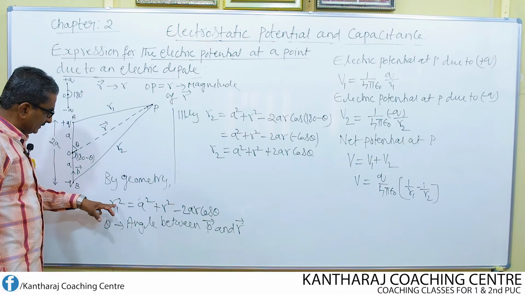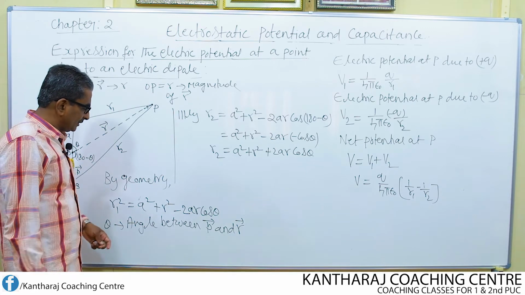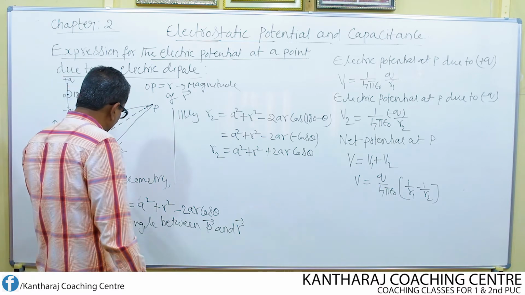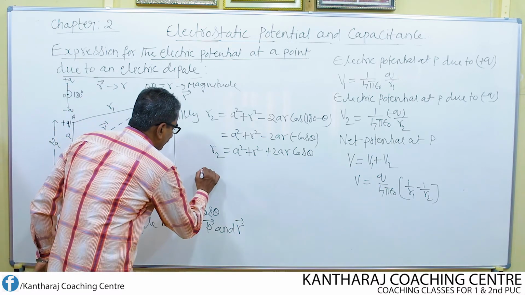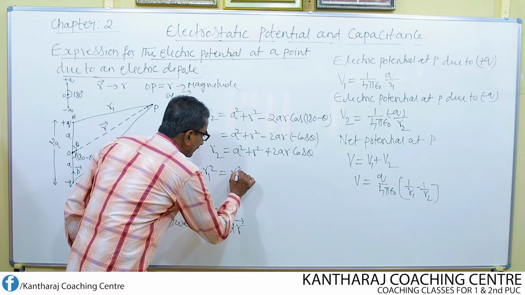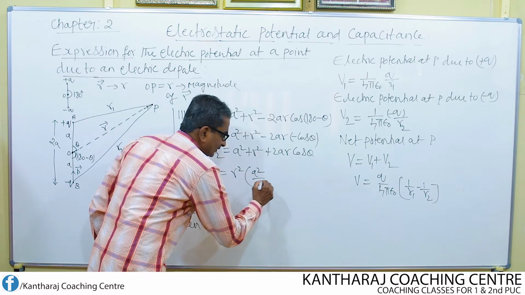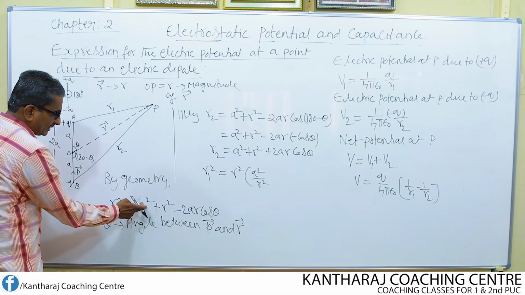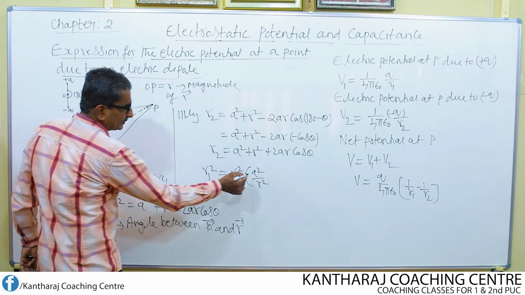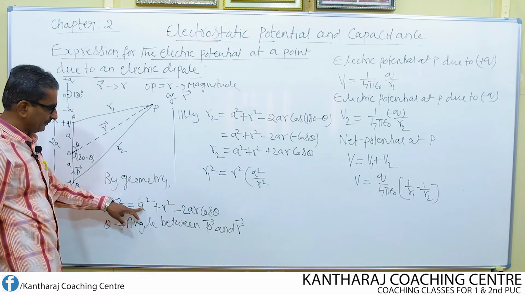Next, consider this equation. Now I am going to take R square outside. If I remove R square from this equation, R1 square equals R square times A square by R square, because if you multiply this by R square, R square gets cancelled and we get back A square.